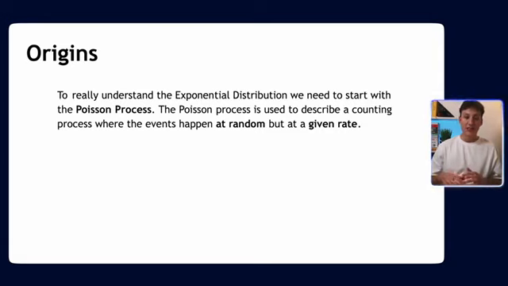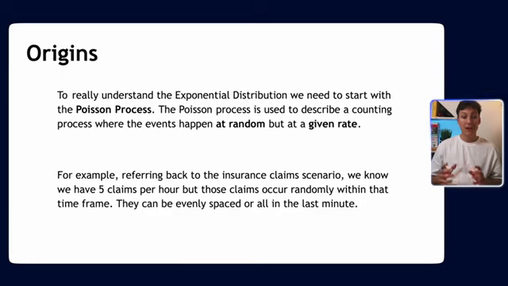And the Poisson process is used to describe a counting process where the events happen at random but at a given rate. So going back to our claims example, we may know that we get, say, 5 claims per hour, but we don't know when those 5 claims are going to happen. Those 5 claims may happen right at the beginning, right at the end, or spread out evenly. The point is, we know the rate, but not when they happen, and that's something known as the Poisson process.